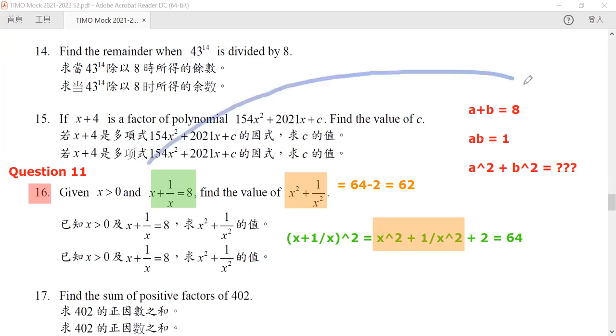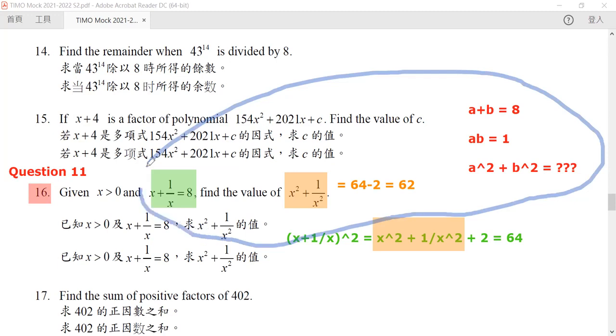And you can use the method that you used in solving question 11 to solve question 16. It's just that it's not that trivial to see that question 16 is just another case of question 11. Okay, so let's go to question 17.